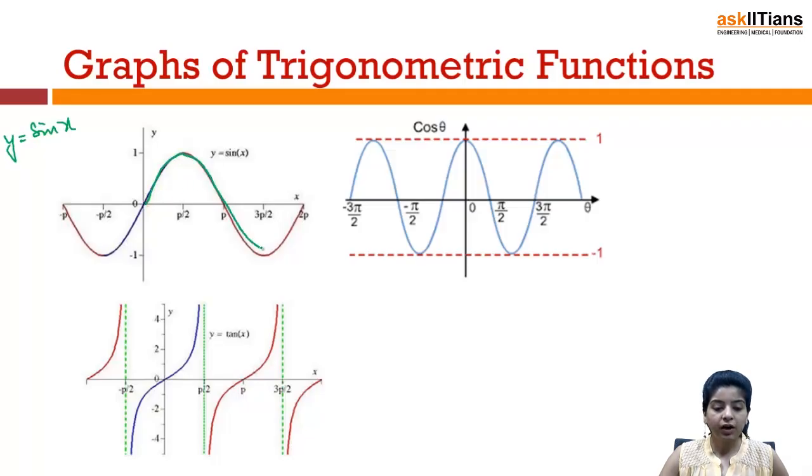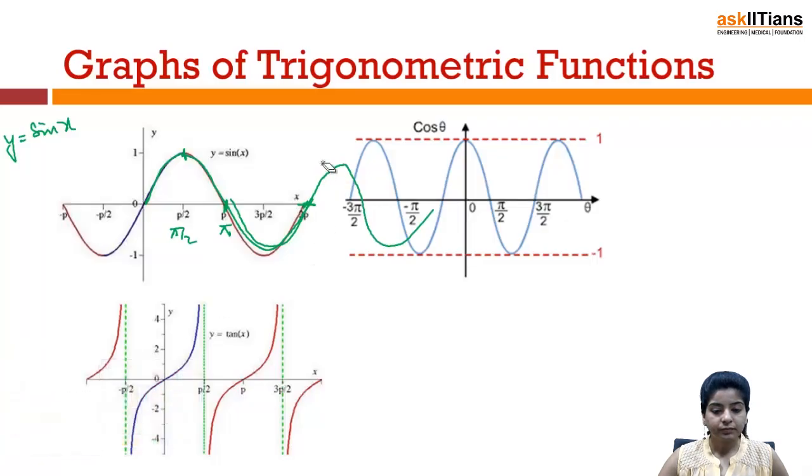In this graph, sine 90 is 1 at pi by 2, then sine pi, that is sine 180, is 0, and then sine 2 pi is also 0, so at 2 pi also the graph will cut the axis here. So we have a graph of this form, and basically sine is a periodic function, so it will continue like this.